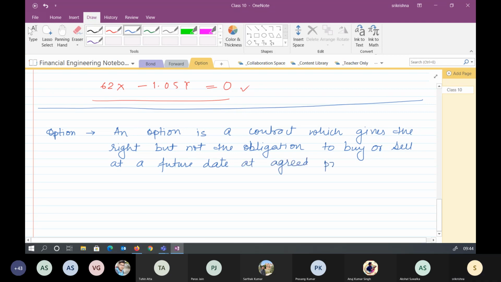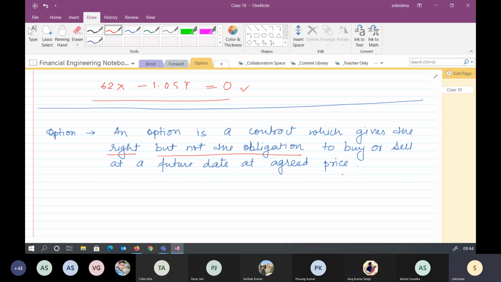So if you look at the definition of the forward and the option, an option is a contract which gives the right, but not the obligation. This is the important one. This part was missing when we talked about the forward contract. In the forward contract, two parties simply agree to buy or sell at a future date at an agreed price. Here there is a right, but not the obligation, to buy or sell at a future date at an agreed price. This is the definition.